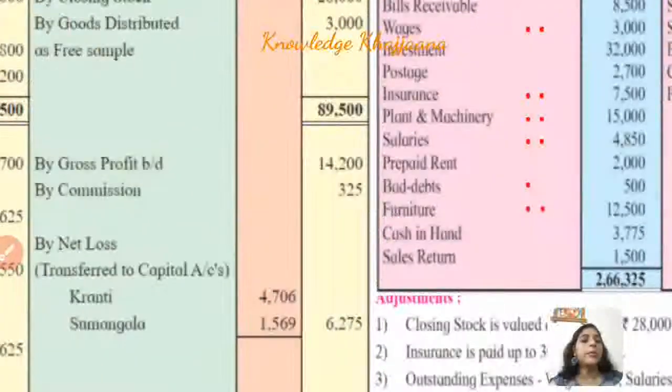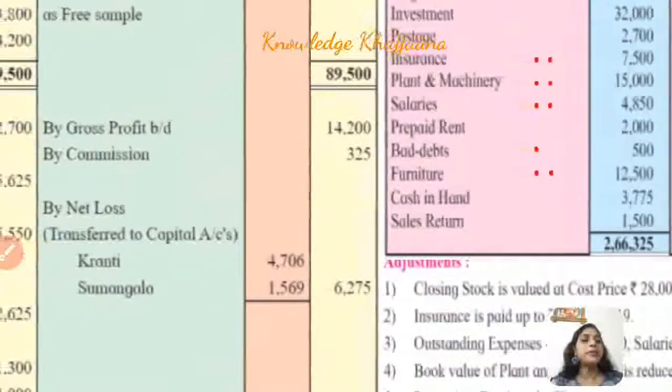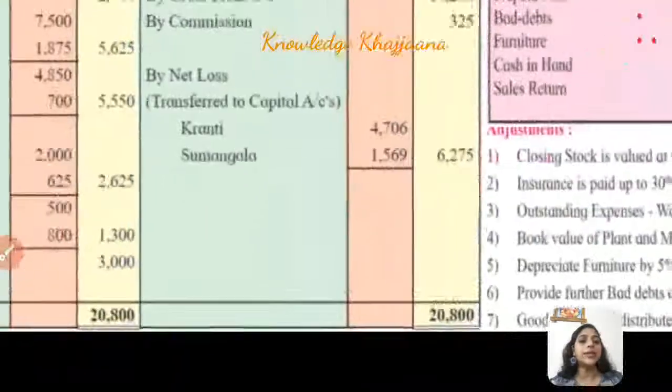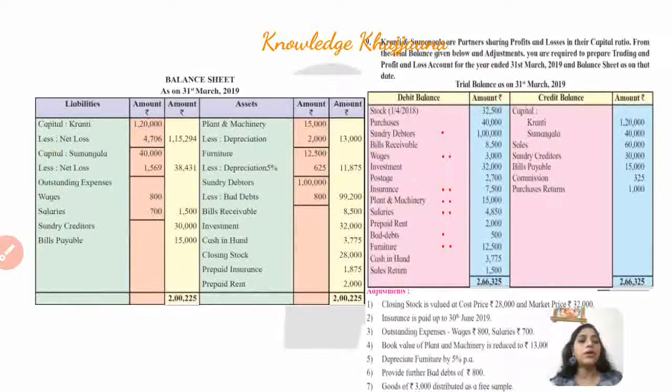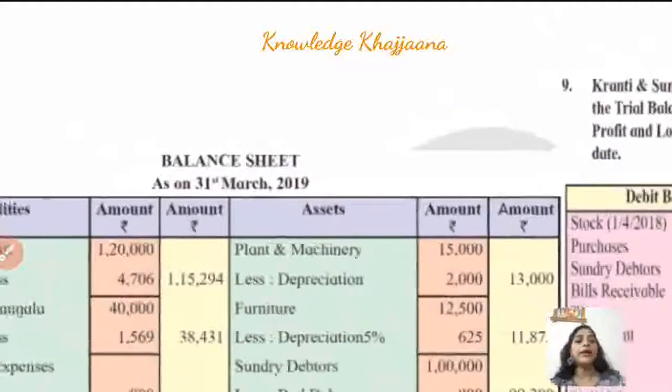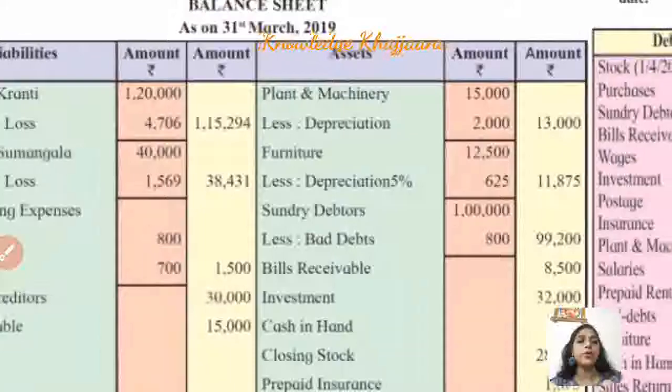item is plant and machinery, rupees 15,000. Plant and machinery is recorded to the balance sheet asset side. So as there is an adjustment, we record it in the inner column. Okay, plant and machinery rupees 15,000, balance sheet asset side.